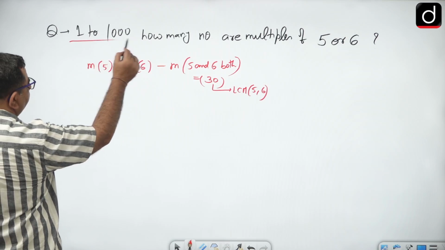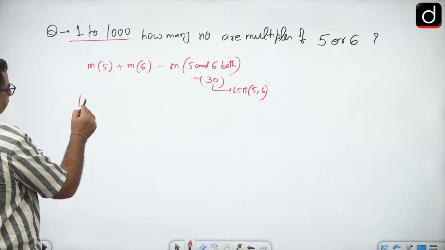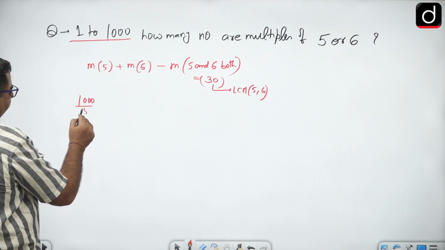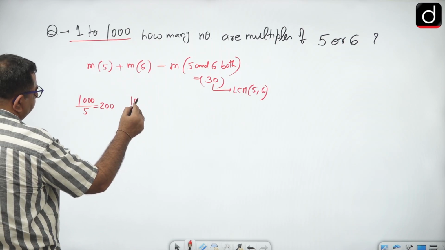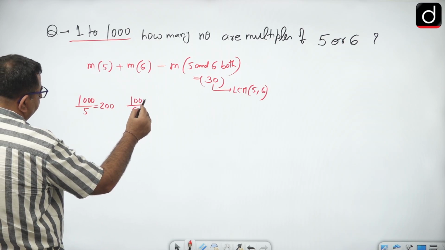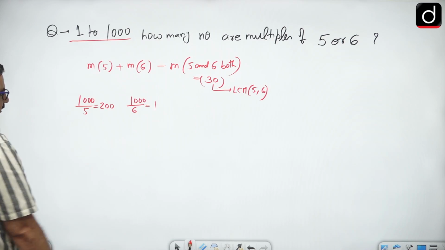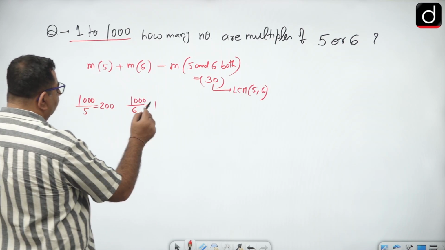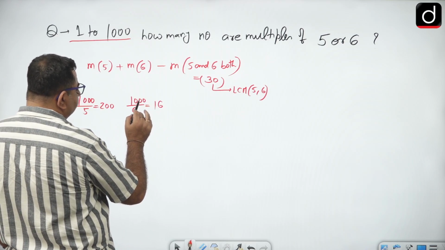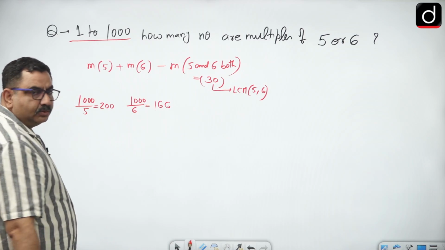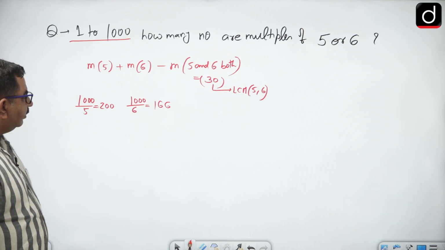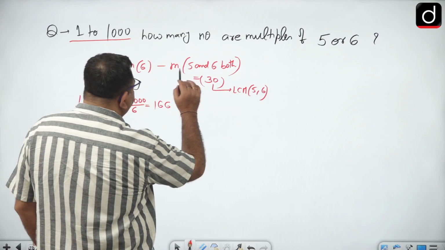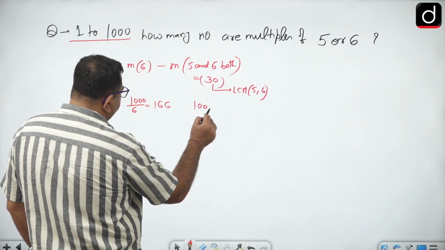Since it is 1 to 1000, I can divide 1000 by 5, this is 200. For 6, 1000 by 6: 6 into 1 is 6, 40, 6 into 6 is 36, 40, 6 into 6 is 36. So we need to write only the complete number of multiples, and then how many multiples of 30 will be there.